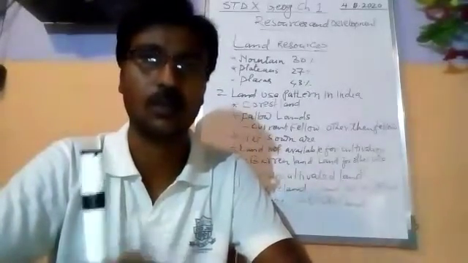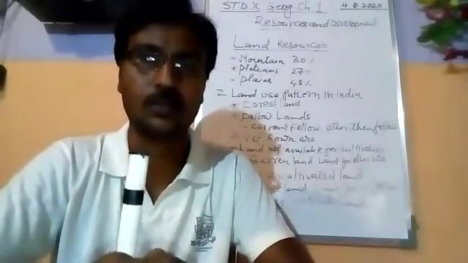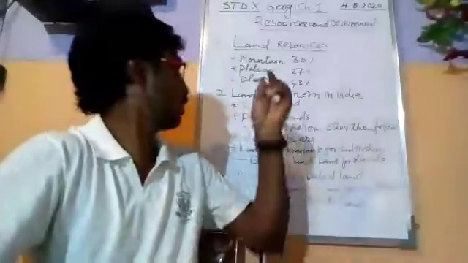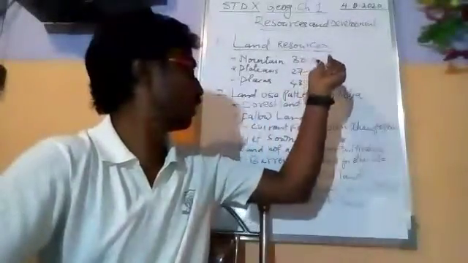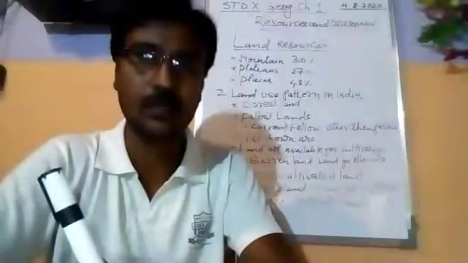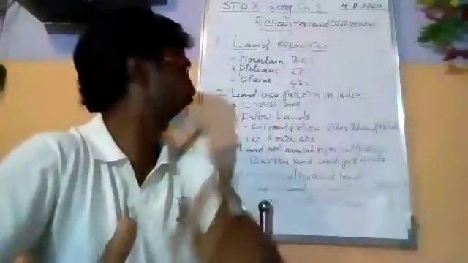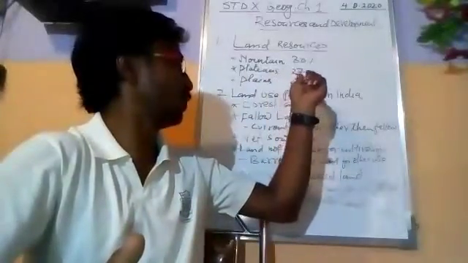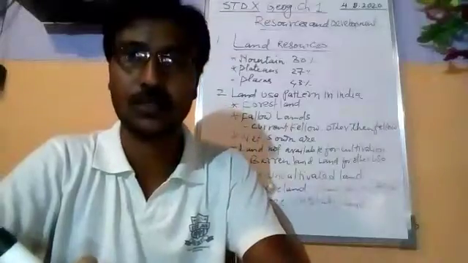So we have the northern plains plus the western coastal plains and eastern coastal plains. So these plains cover 43% of India. So that is the division of land in India: the mountains 30%, the plateaus 27%, and the plains covering 43%.